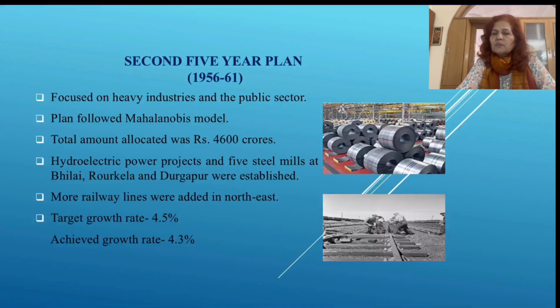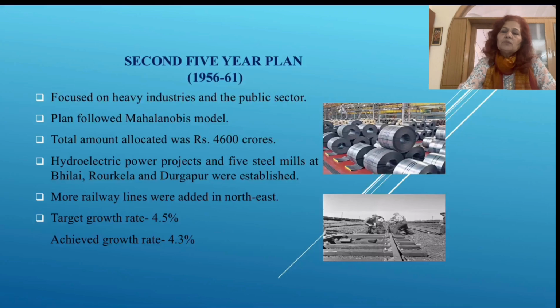The total allocation was rupees 4600 crores. The projects started in that period were hydroelectric power projects and 5 steel mills at Bhilai, Rourkela and Durgapur, and more railway lines were added in the northeast. The target growth rate was 4.5%, but we achieved a growth rate of approximately 4.3%.